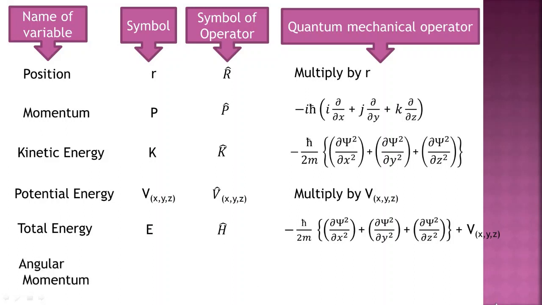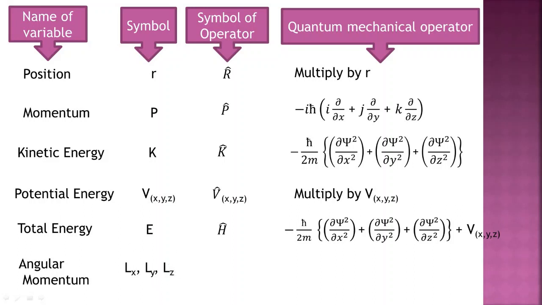The next property is angular momentum. The angular momentum is represented by the symbols Lx, Ly and Lz in classical mechanics. Lx is the angular momentum along the x-axis, Ly along the y-axis, and Lz along the z-axis. In quantum mechanics, these symbols are not used.